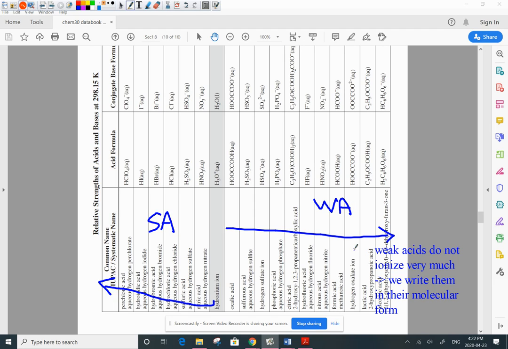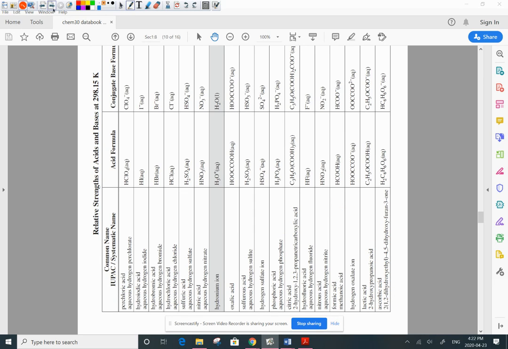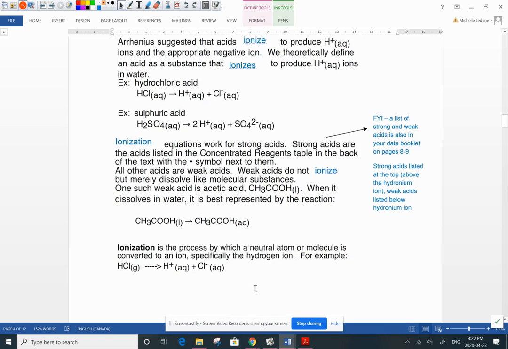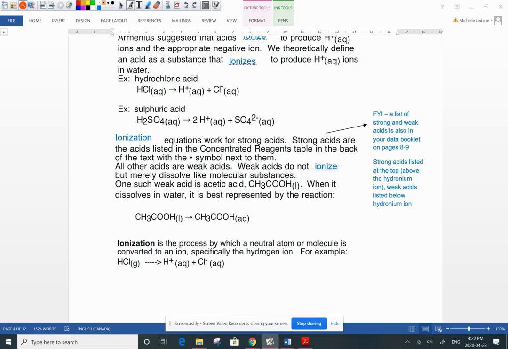And so we are going to treat these two differently, right? They do different things in solution based on whether they are a weak or a strong acid. So here are our examples. Strong acids like hydrochloric acid and sulfuric acid are going to form ions in solution.